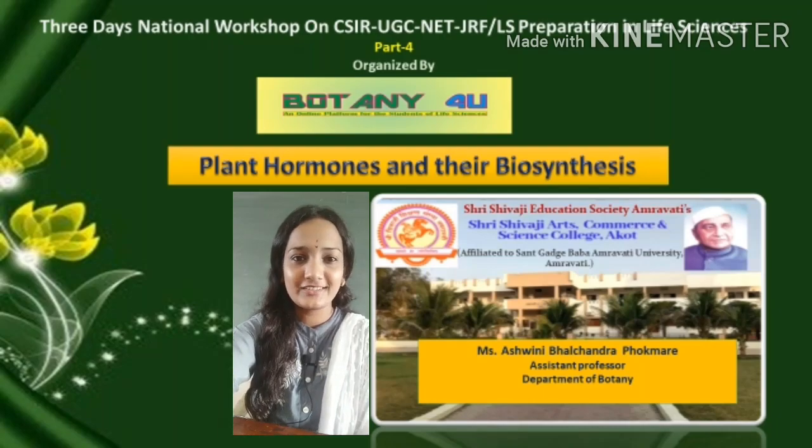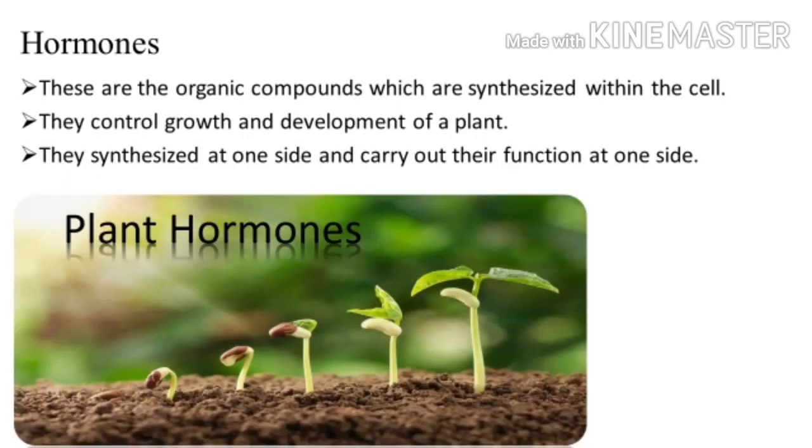So let's get started. Plant hormones are organic compounds which are synthesized within the cell. They control growth and development of a plant, and also they regulate germination, metabolism or other physiological activities. They are synthesized at one site and carry out their functions at another site. Means if plant hormones are produced at some places, then they will show their functions and response at another site.